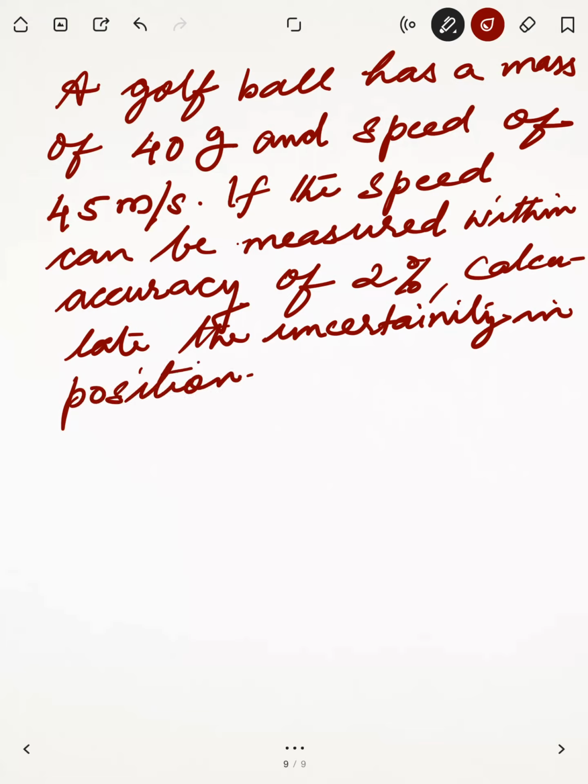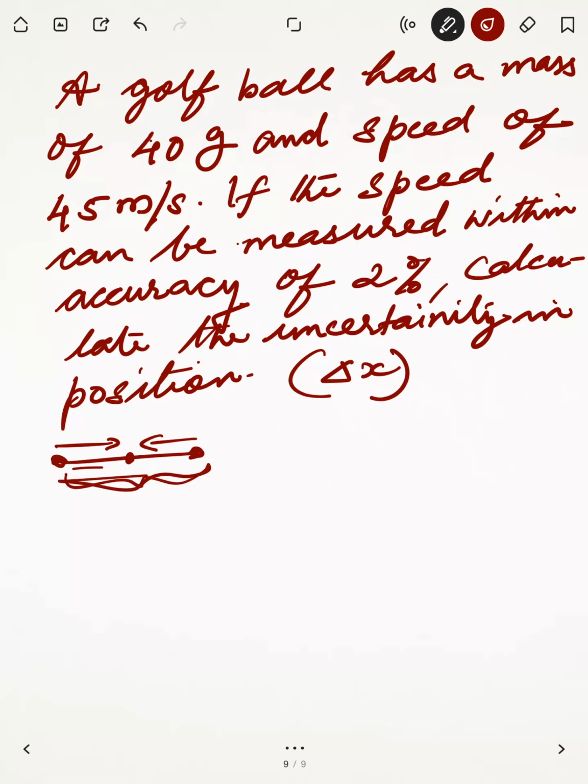Uncertainty in position means you have to calculate what? Delta x. What will be the unit? Meter, length, distance. Uncertainty in this distance you are going to locate. This delta x you have to find out. We are trying to reduce the distance and we are locating, or you say electron can be seen within this distance, like that.